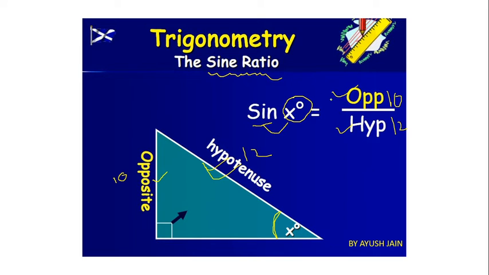Correct? Why is it a ratio? Because we are talking about the ratio of the length of the sides of the right angle triangle. So the meaning of sine of angle x is opposite side divided by hypotenuse. Or in your book maybe some teacher is saying this is perpendicular, this is our base, this is our hypotenuse.